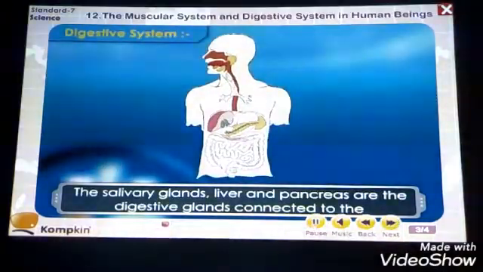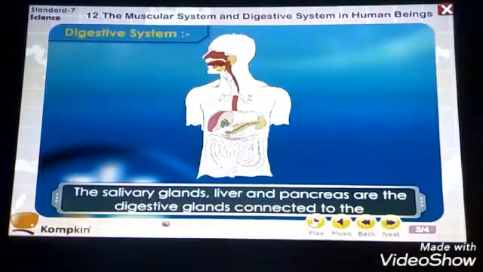Now let us go through each part in detail. The salivary glands, liver and pancreas are the digestive glands connected to the digestive canal or alimentary canal. First of all, the salivary glands. Where are these glands present, and what are they? Salivary glands are present in the buccal or oral cavity, or simply in the mouth.